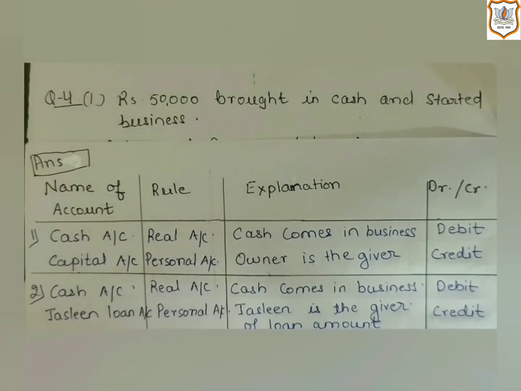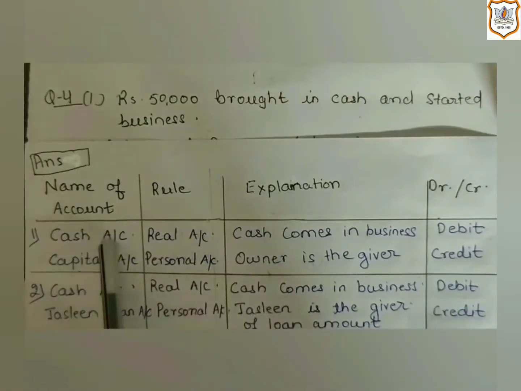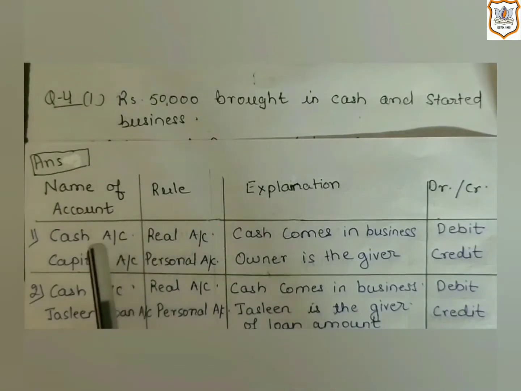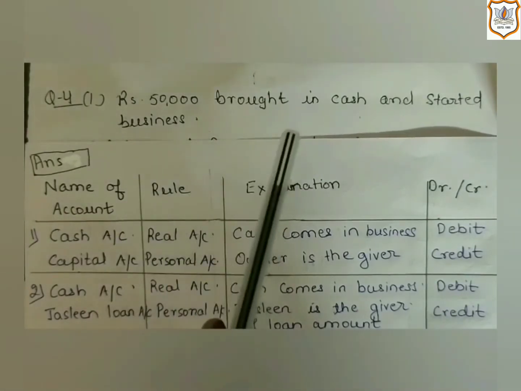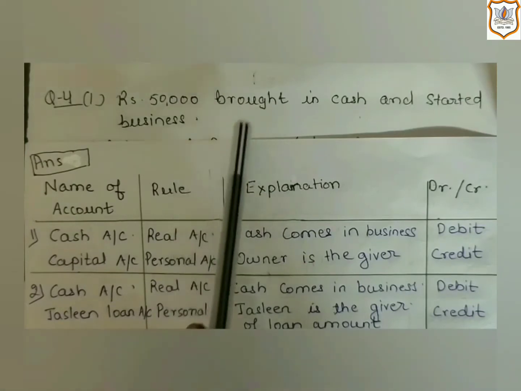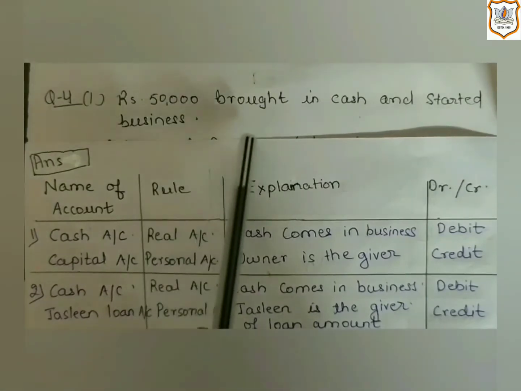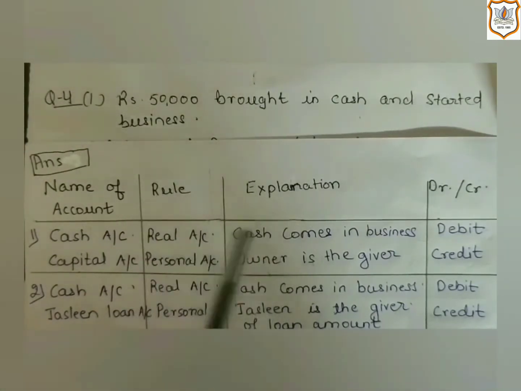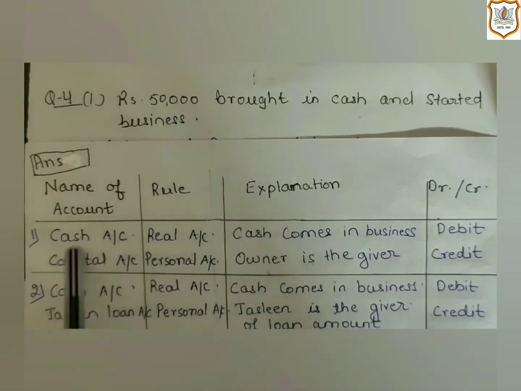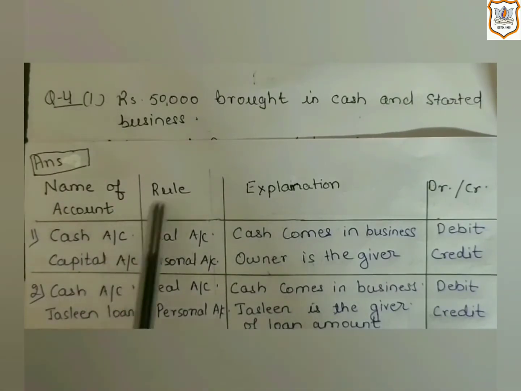Here, first we have to identify which two accounts will be affected. Here, cash account and capital account will be affected. Why will cash account be affected? Because here, the owner is investing rupees 50,000 to start her business. So, cash is coming into the business. Here, cash account is a real account. As we have already studied, cash account is a real account as it is an asset.